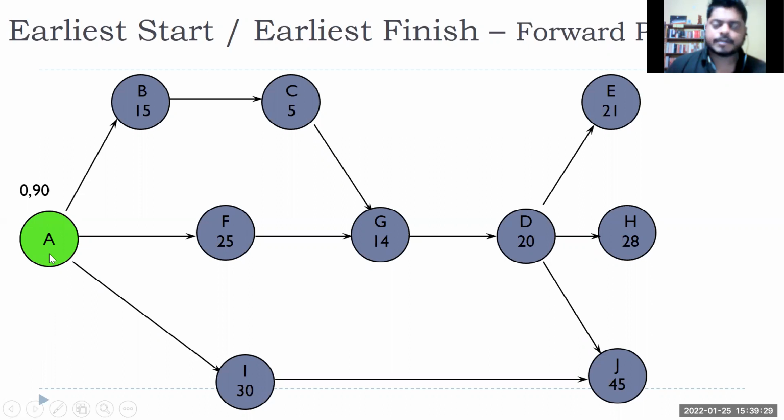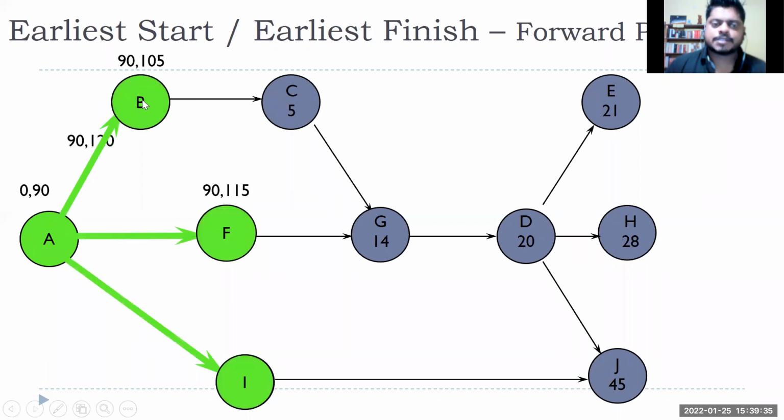So the A activity is 90 days. So early start is 0, early finish 90. Then because this task is 15 days, this task will start only once task A is completed. That means 90, then it will take 15 days, so 105, right? F is 90 to 115 because this is again 25 days. I is 30 days, so it will start on the 90th day and complete by the 120th day, right?